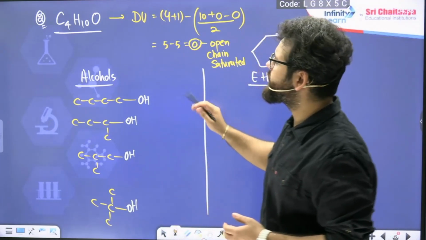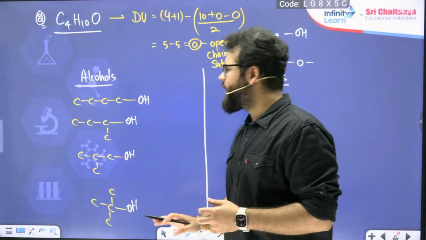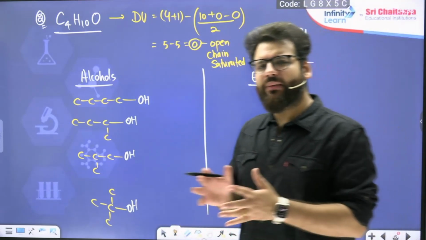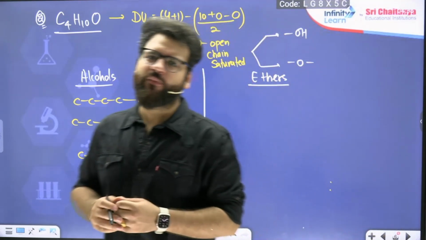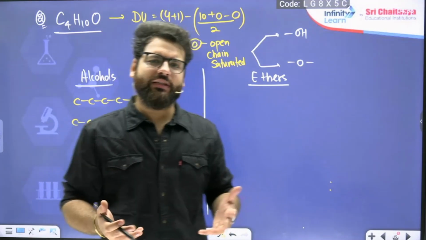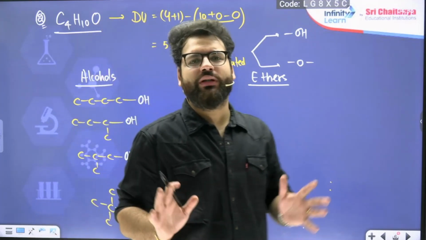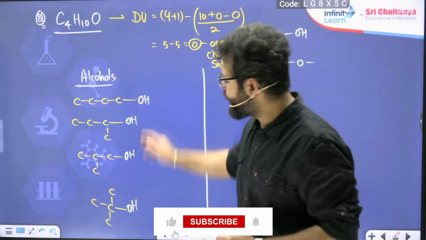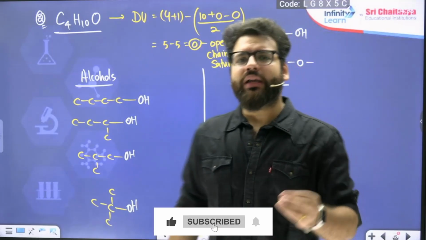I'm just checking the structural isomers here. If they ask for stereo, a little bit of extra knowledge of optical isomerism is required, which we will discuss in some other class. Right now, just check for the structural isomers. 4 alcohols, finished.